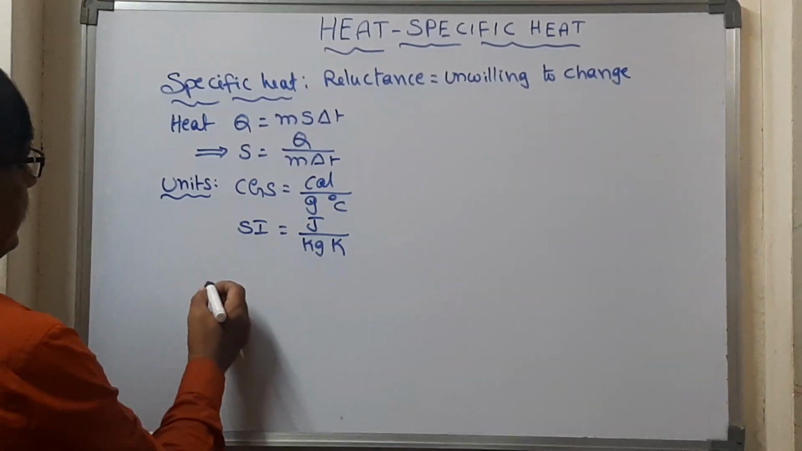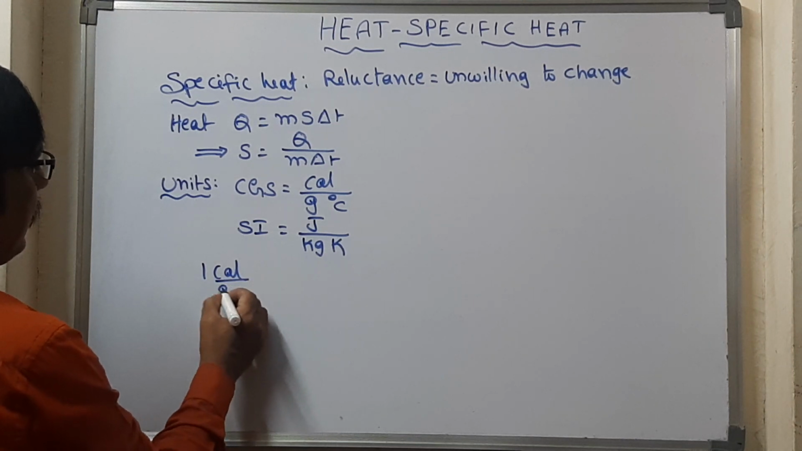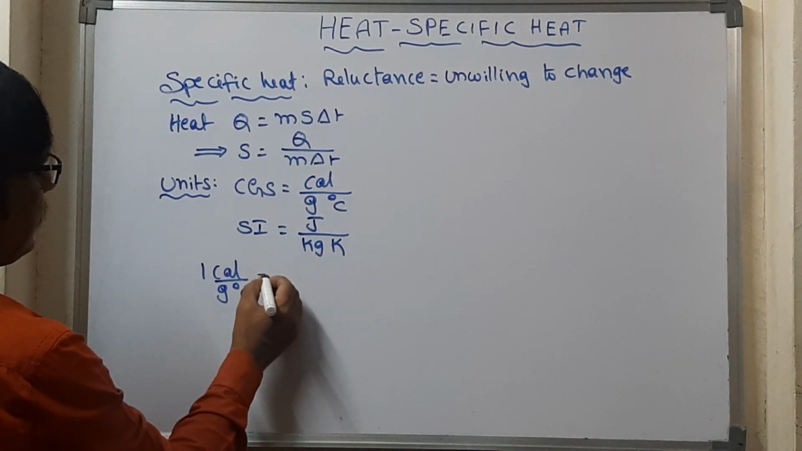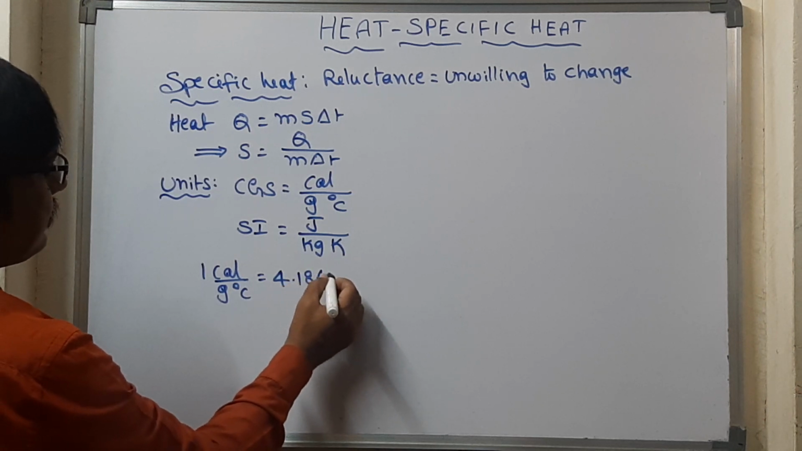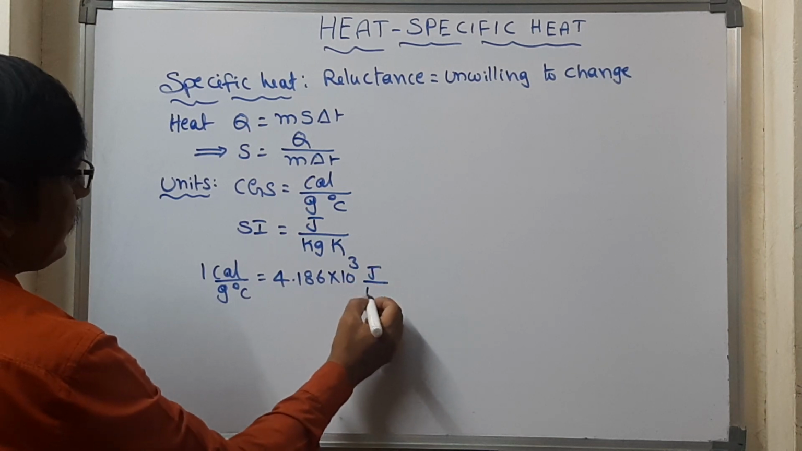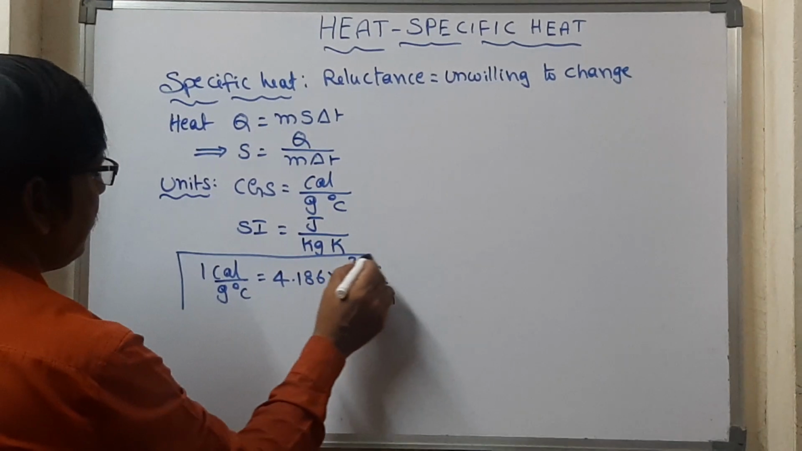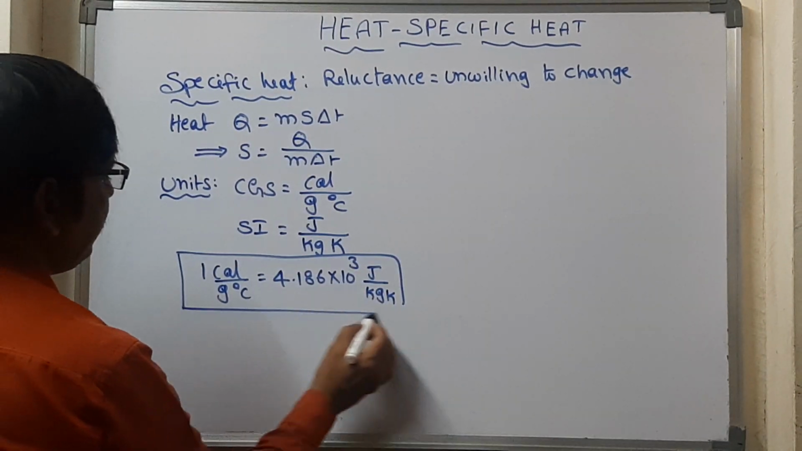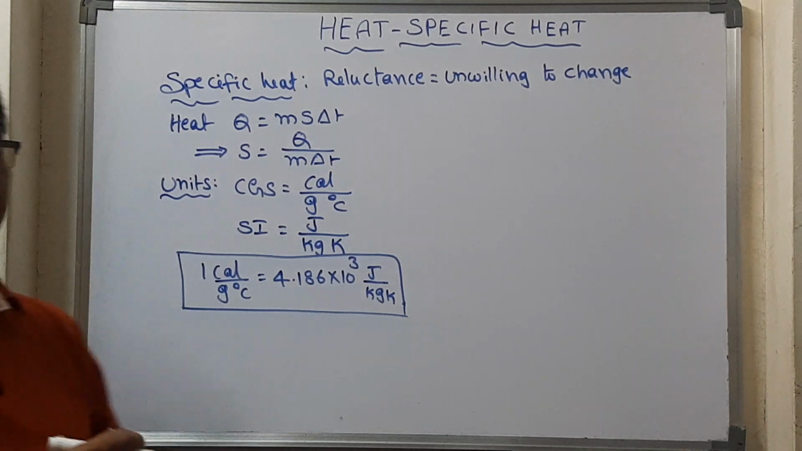Yes. Now let us take the relation: 1 calorie per gram degree Celsius is equal to 4.186 into 10 cube joule per kg Kelvin. This is the most important expression, and many times in exams it has been given. Okay? This is about the units of specific heat.